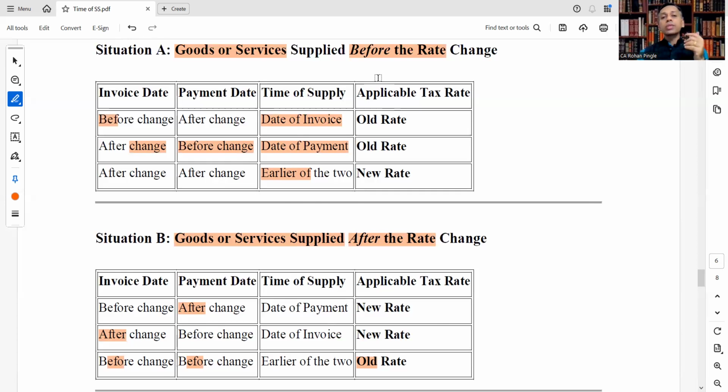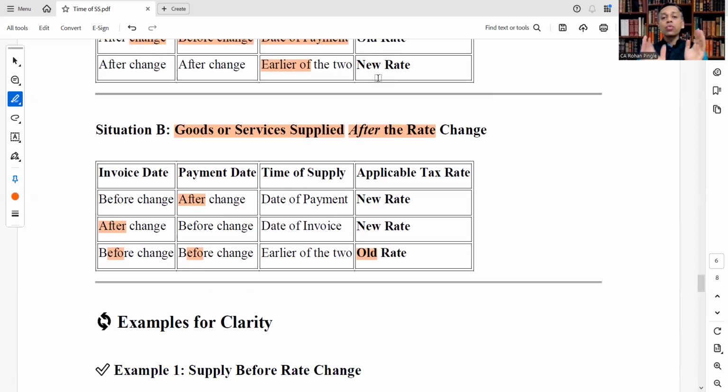But when goods or services are supplied after the rate change, then we have to focus on afterwards. If the invoice is issued before and the payment date is after, then your time of supply is after the payment date, and the tax rate applicable would be the new rate. In case the invoice is issued after and payment is received before, but we are focusing on after, so time of supply is after the change, that is the invoice date, and the rate of tax is the new rate.